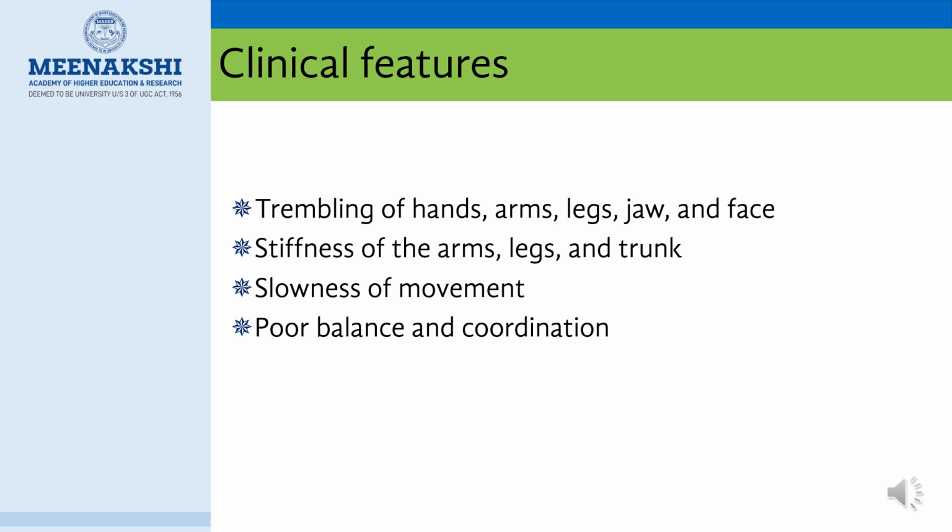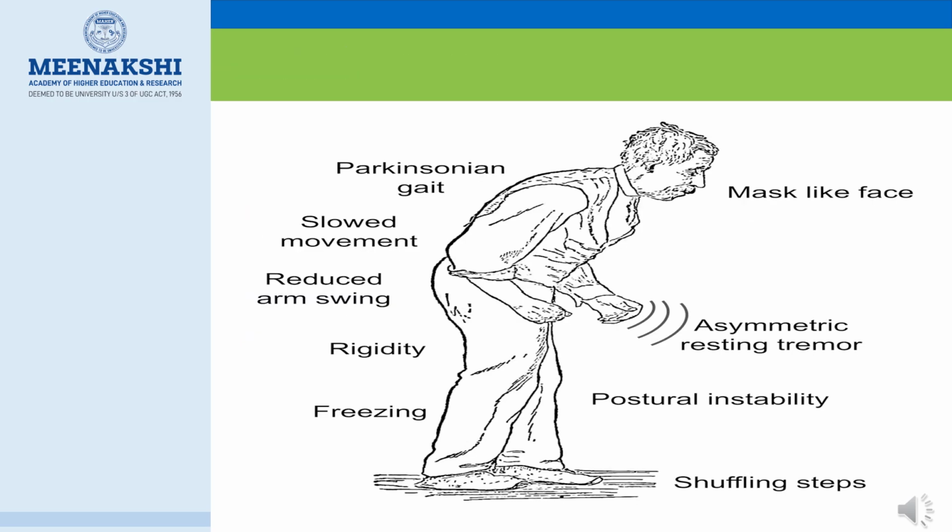The clinical features of Parkinson's disease are trembling of hands, arms, legs, jaw and face, stiffness of the arms, legs and trunk, slowness of movement, and poor balance and coordination. So this is the example of Parkinson's disease. The person with Parkinson's disease presents with a mask-like face, asymmetric resting tremor, postural instability, shuffling step, freezing, rigidity, reduced arm swing, slowed movement, and Parkinsonian gait.